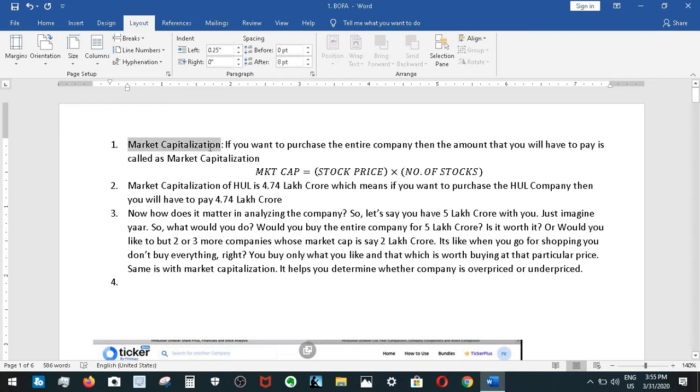First one is, what is market capitalization? Basically, market capitalization means that if you want to purchase the entire company, then the amount that you'll have to pay is called market capitalization. Its formula is the current market price of each individual stock multiplied by how many stocks there are. If you multiply those two numbers together, you'll get the market capitalization.